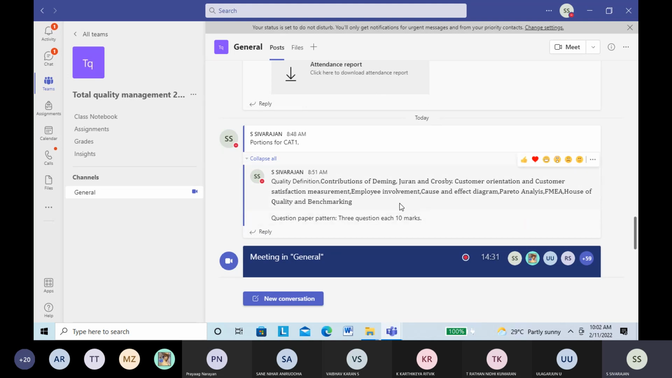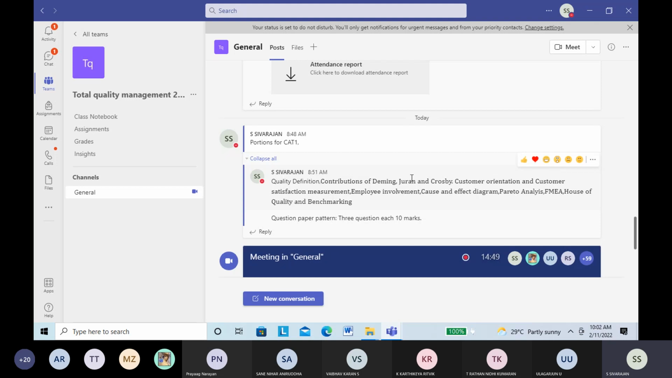But of course, product and service quality, I have given in the material, but I have not mentioned it here. It is better to study. If you know product and service quality, then only it will be easier to answer the other questions. I forgot to mention that: product and service quality.